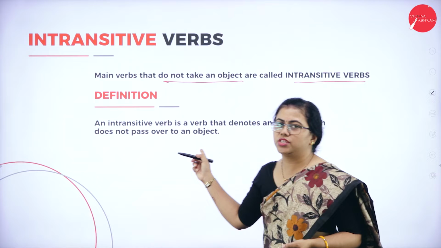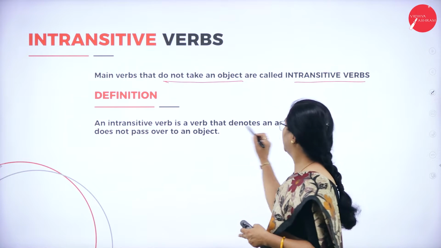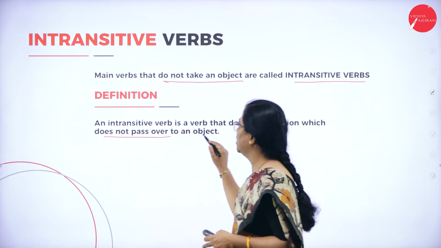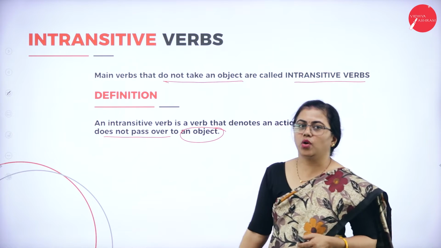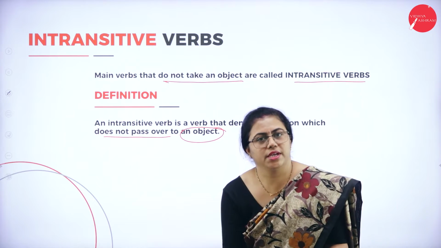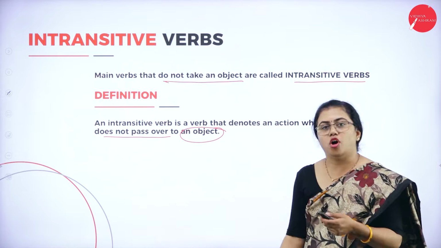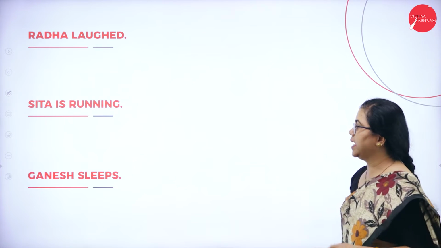Similarly, I have just written the definition here. The action of the verb does not pass over to an object. Here the action does not pass over to the object because there is no object at all to receive the action. Fine, let us see a few examples here.